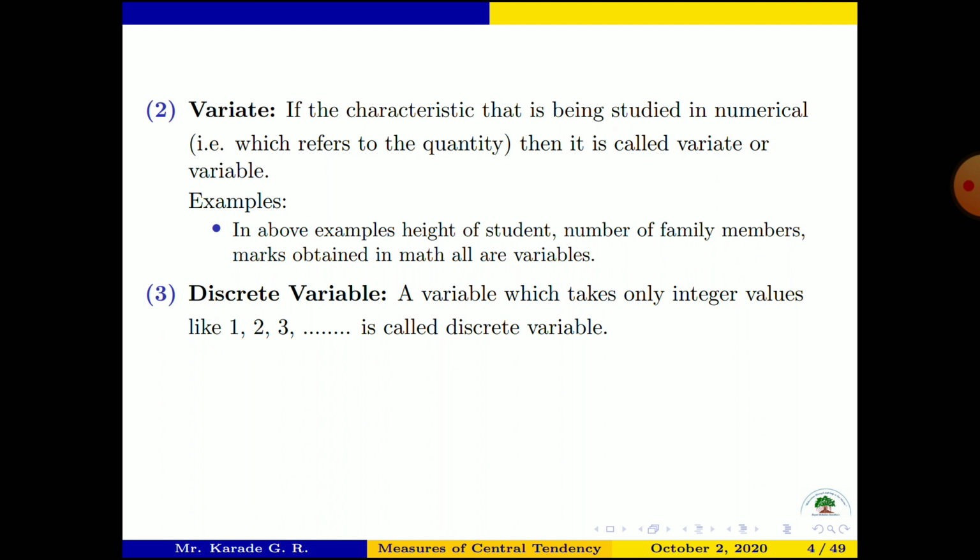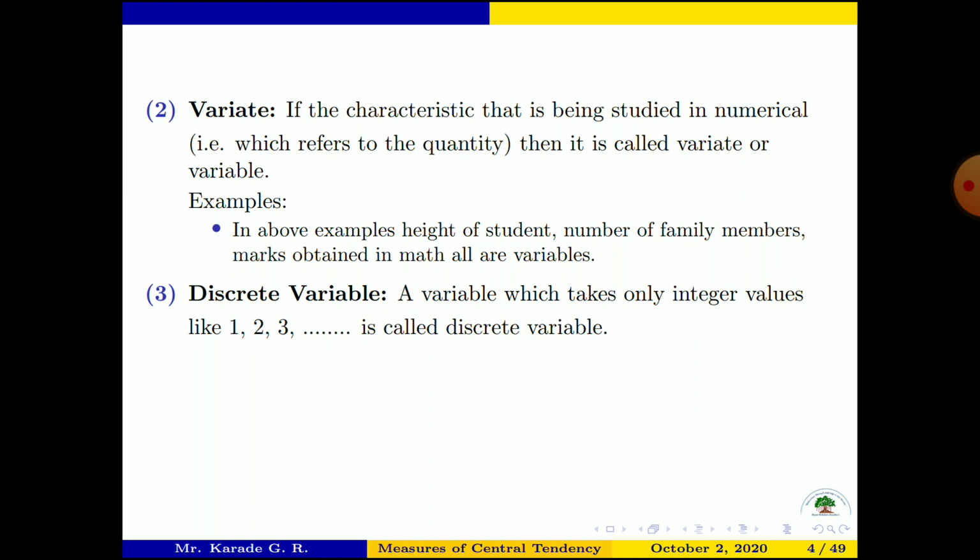First is discrete variable and second is continuous variable. I will take two examples and explain what is meant by discrete and what is meant by continuous variable. First of all, we take a discrete variable.